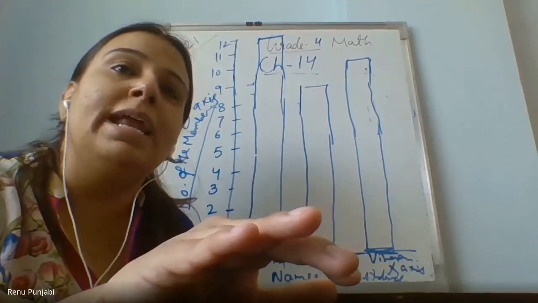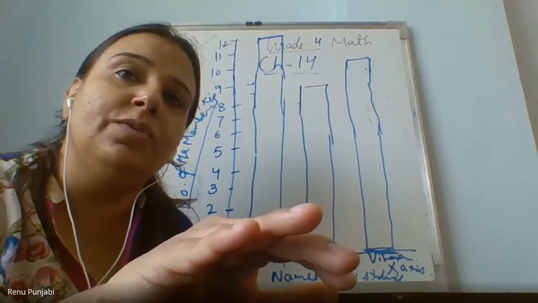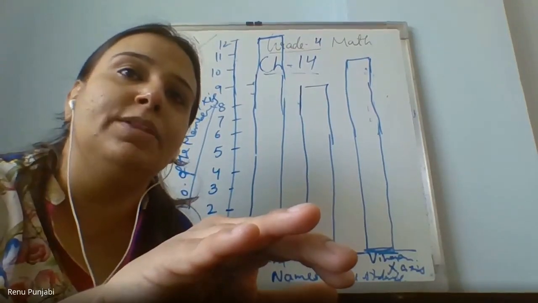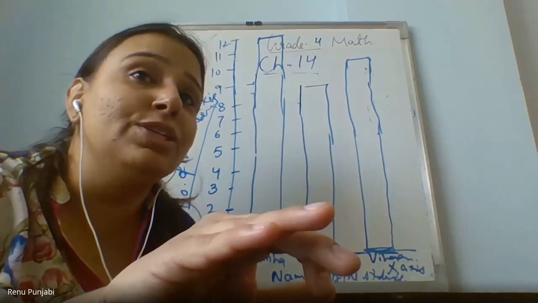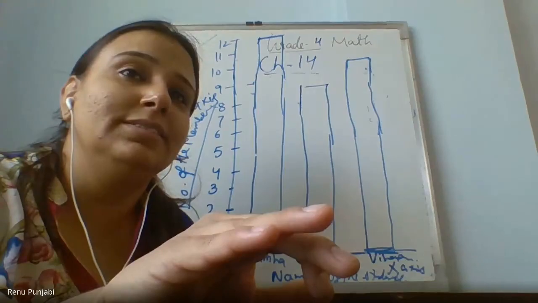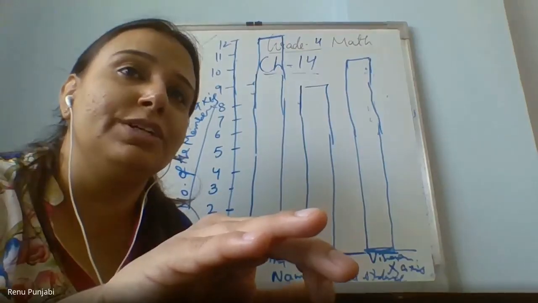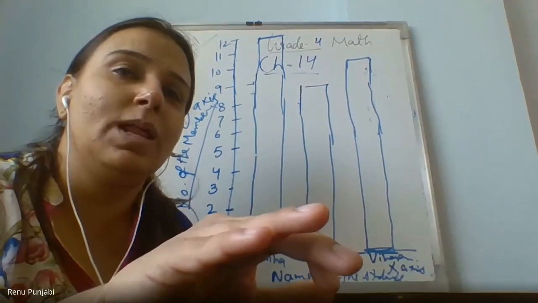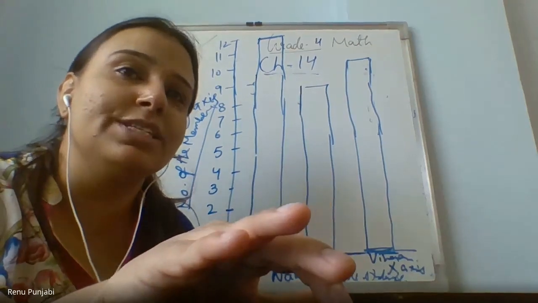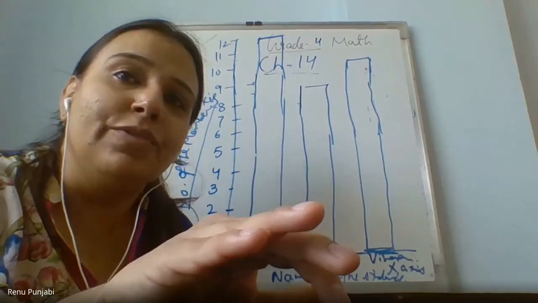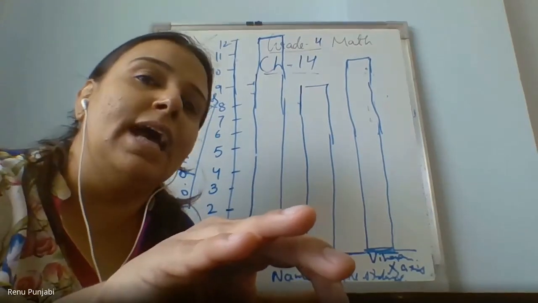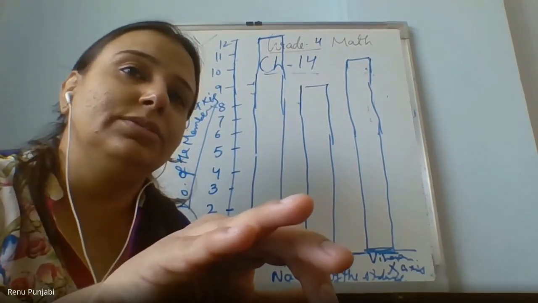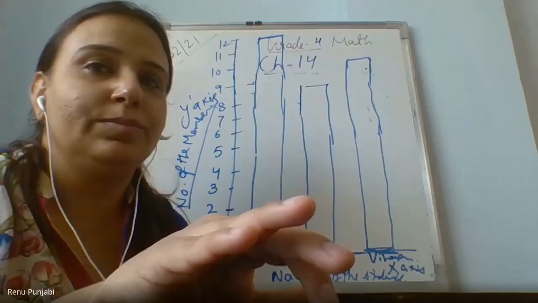Very good. So by looking at this graph, can you tell me which fruit is liked by most of the students? Green, mango. What does most mean, Jishna? Most means more number of children, more number of people. 6. So which fruit is this? Mango. Green one is the mango? Yes. Okay, thank you. And how many people like the mango? It's 6 people.